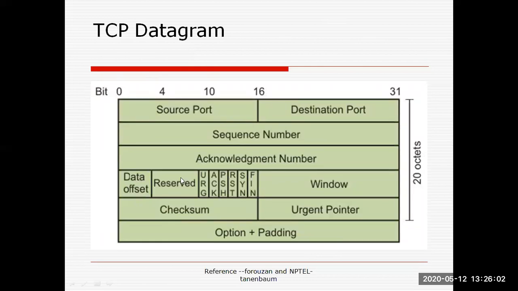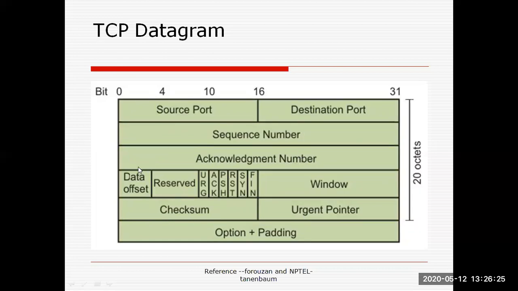In the TCP protocol, the first 16 bits represent the source port number and the second 16 bits represent the destination port number. After that comes the sequence number. Here a byte oriented sequence number is used. Then we use the acknowledgement number.